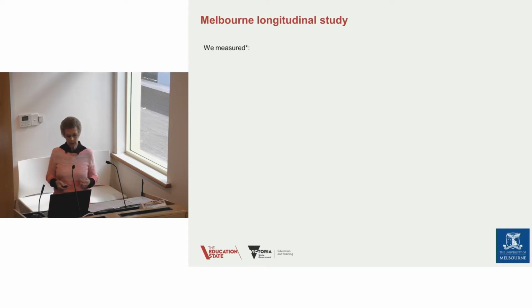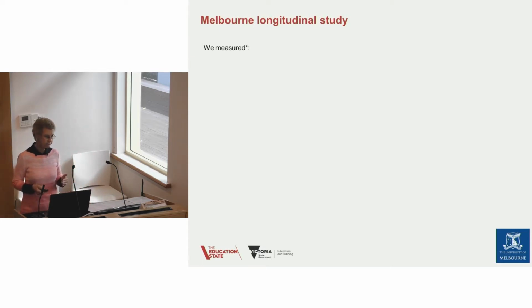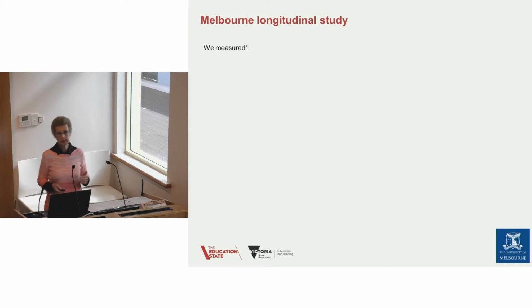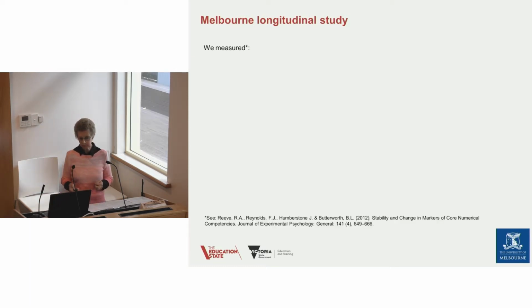So in our Melbourne longitudinal study then, we were looking to see whether or not we could find indicators of dyscalculia in terms of these core number abilities. And we traced the evolution of maths ability in 267 students, starting at prep and going all the way through 7 years to grade 6.